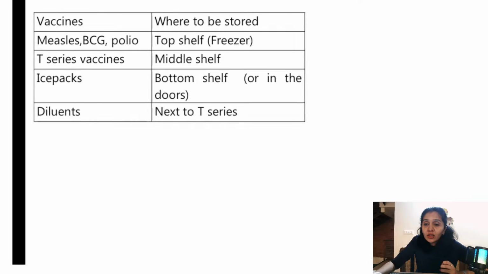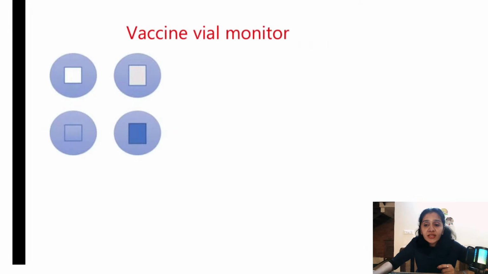So let us look at the storage of vaccines in the refrigerators, domestic refrigerators, when they are there in the health centers, right? So you need to store measles, BCG and polio in the top shelf, all right, the freezer. T series vaccines. What are T series vaccines? All those vaccines which have T in it, right? DPT, TT, and then pentavalent, hepatitis, diluents, okay? So all these should be stored in the middle shelf. What should be stored in the bottom shelf? Ice packs, all right? So this is what you need to remember. Coming to vaccine vial monitor, again vaccine vial monitor is very, very important.